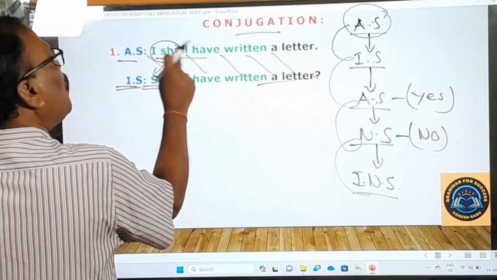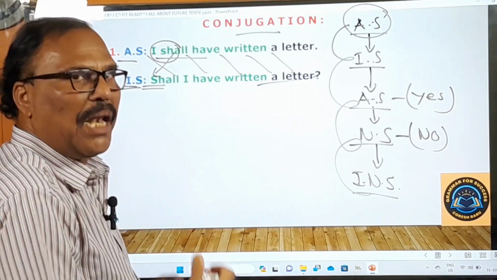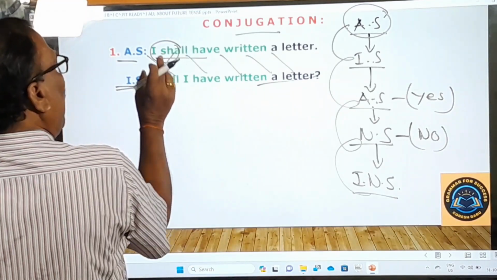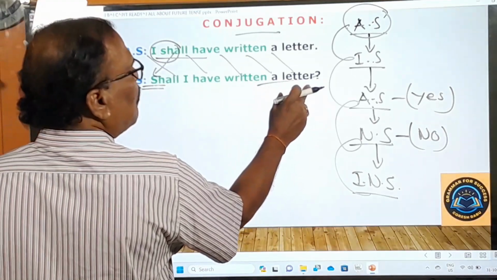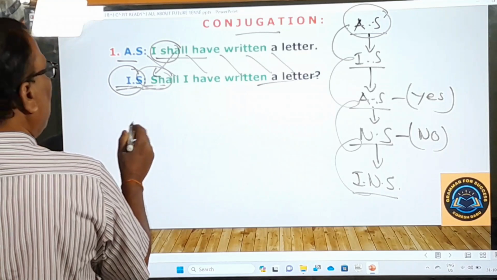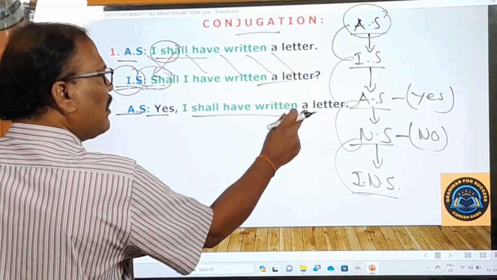Remember, of these two parts of the helping verbs, the first one is only the real helping verb, not the other one. That's why we take only the first one as the helping verb, and that's why shall I have written a letter? And if you say yes to this, that's called an affirmative sentence. Yes, I shall have written a letter.